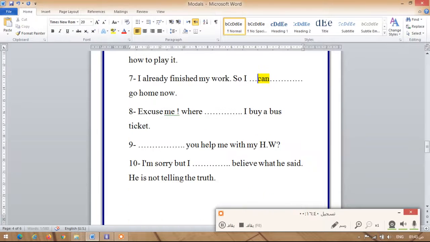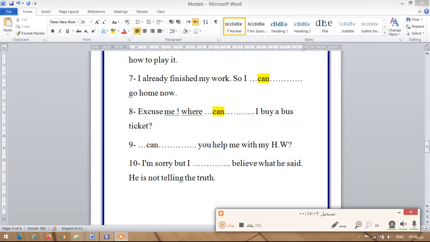And then number 8, excuse me, where does I buy a bus ticket? So here, excuse me, where can I buy a bus ticket? And then number 9, you help me with my homework? So it's gonna be here, can you help with my homework?